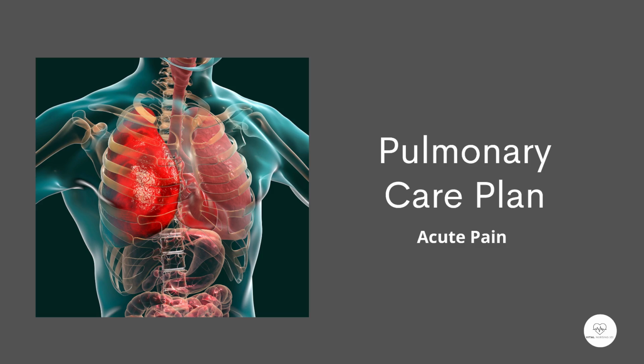In this nursing video, we'll be focusing on developing a pulmonary care plan for a patient with the nursing diagnosis of acute pain. This topic is particularly important in pulmonary care because pain can impair respiratory function, leading to complications like atelectasis or pneumonia. We'll cover related factors, defining characteristics, expected outcomes, ongoing assessments, and therapeutic interventions. By the end of this session, you'll have a clear framework for managing acute pain in pulmonary patients.